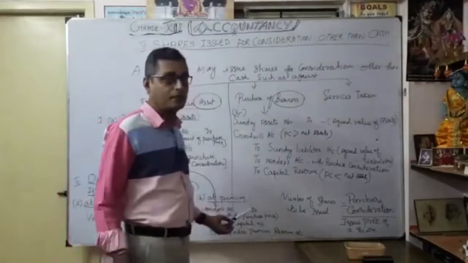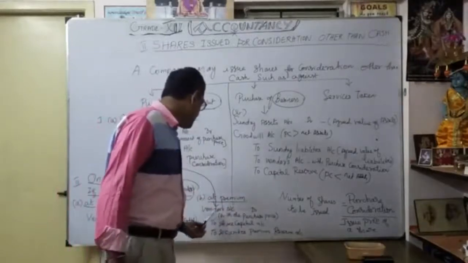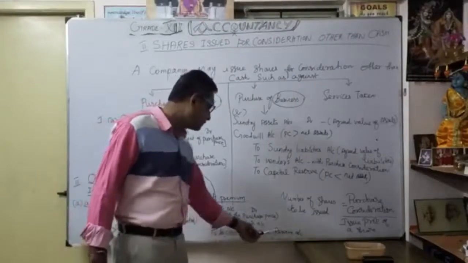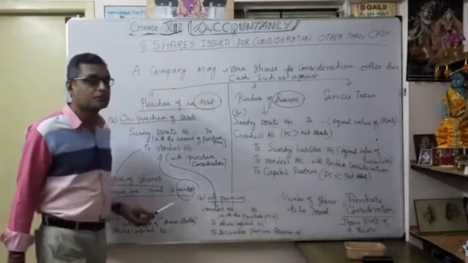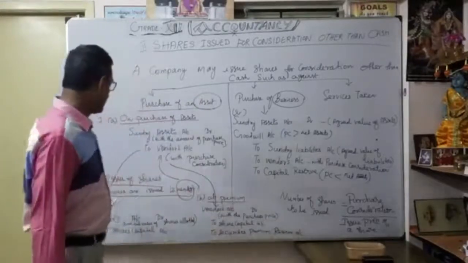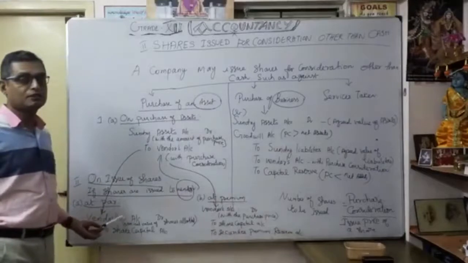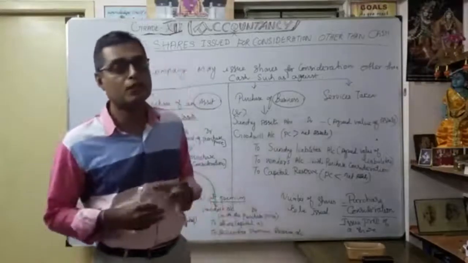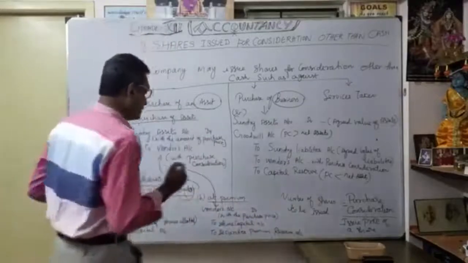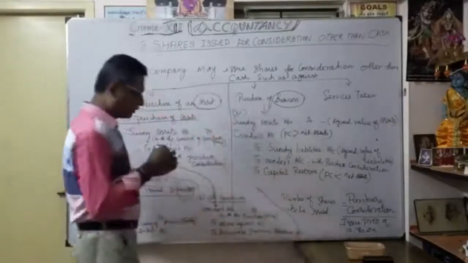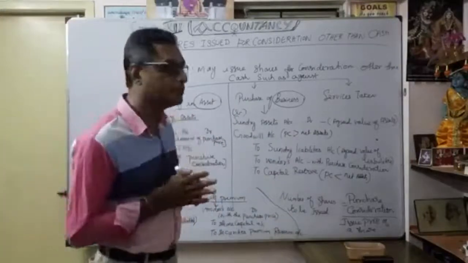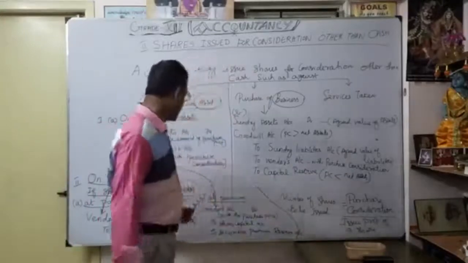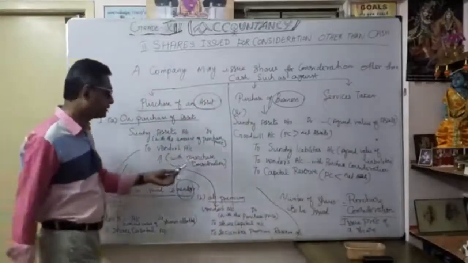Whenever shares are issued at premium, how are you going to calculate? Vendors account debit, to share capital account, and as you know very well, to securities premium reserve. Whenever share is issued at par, vendors account debit to share capital. Here only, securities premium reserve extra comes because shares are issued at premium. Then, how are we going to issue shares? That is very, very important. What is the formula available here? How are we going to issue shares for the purchase price, for the vendors account as purchase consideration?